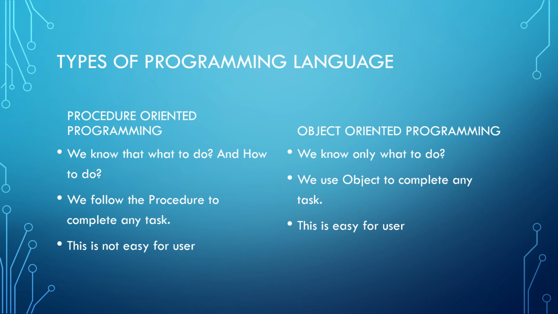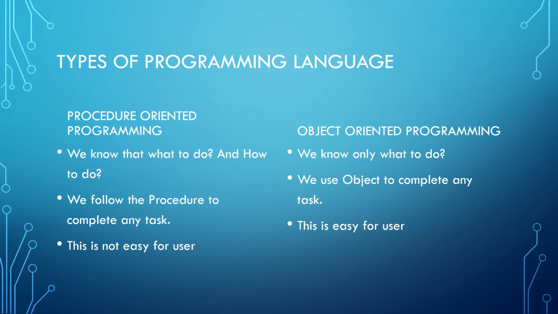As the name suggests, this type of programming depends on the procedure. In this programming, a procedure explains to the user what to do and how to do it. We follow the procedure to complete any task.